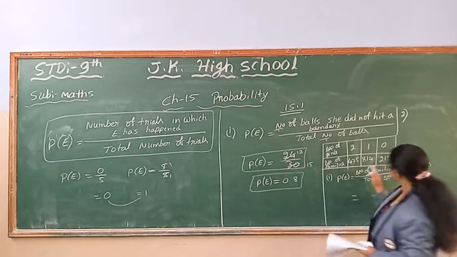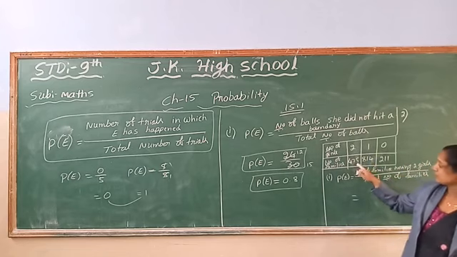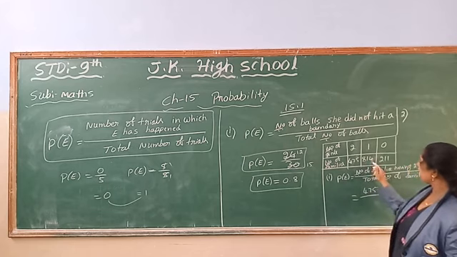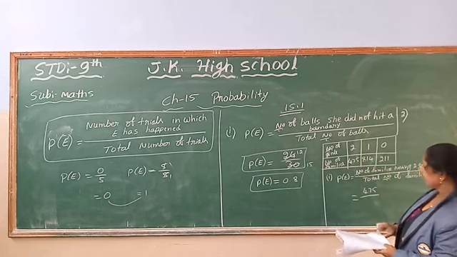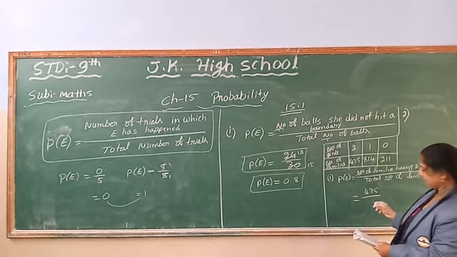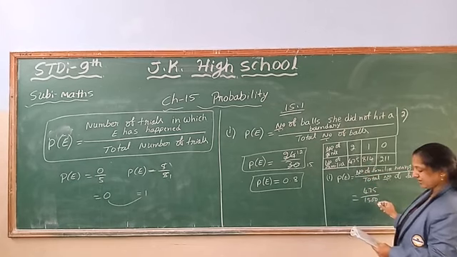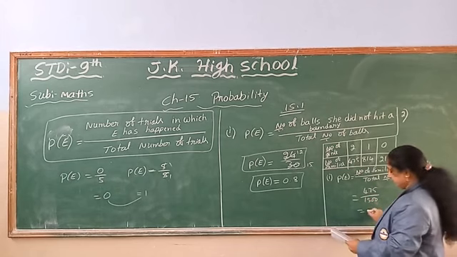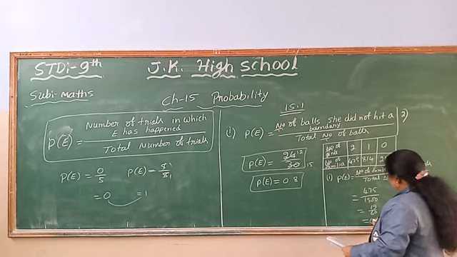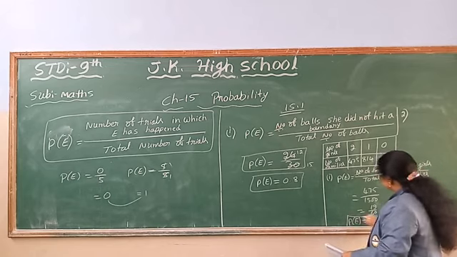Here, the number of families having 2 girls is 475, divided by the total families, so we have to add all these numbers. After adding, check, you will get 1500 families. Then after simplification you get 19 by 60, and after further simplification you will get 0.3 as the probability of this event.